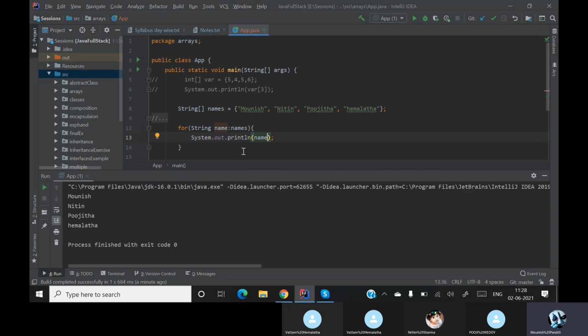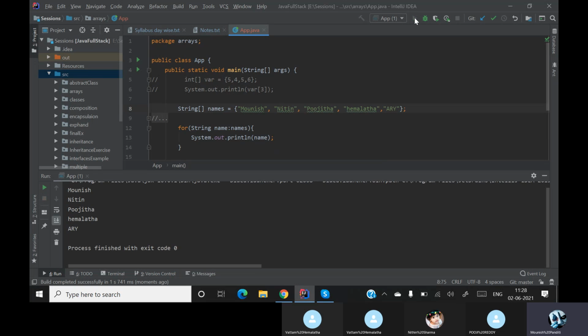Here I am not taking the index, I am directly printing the name. Now you can see that all the names are getting printed. Even if I remove or add or whatever I do, it doesn't care. It will print every element of the array. Are we clear? Yes, sir.